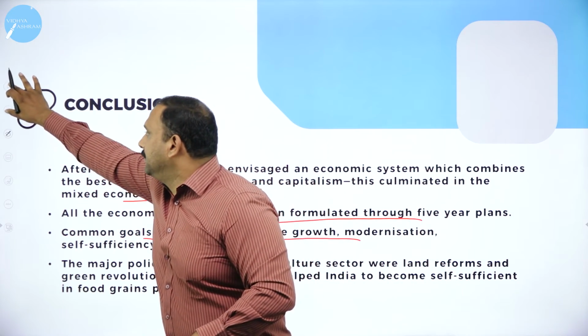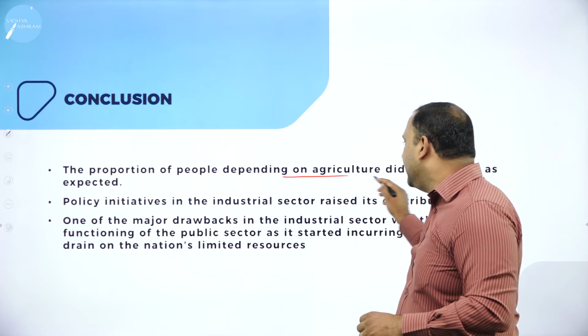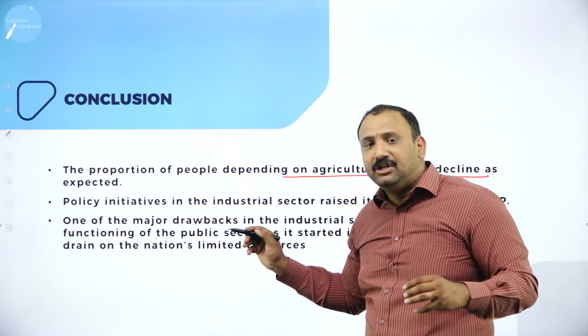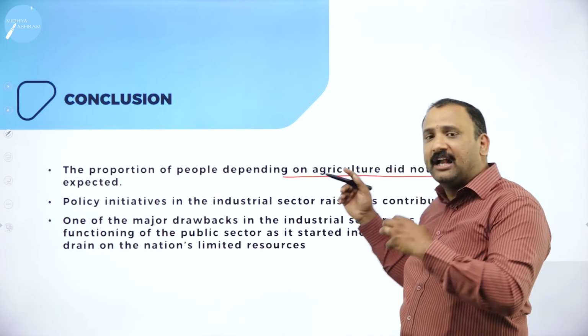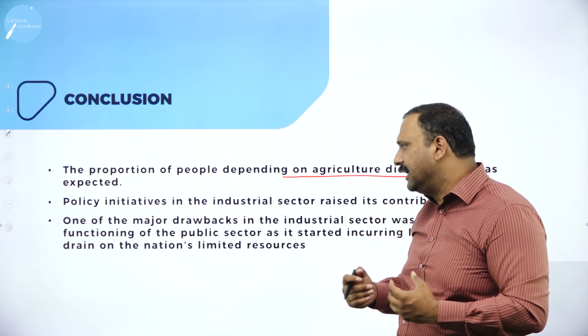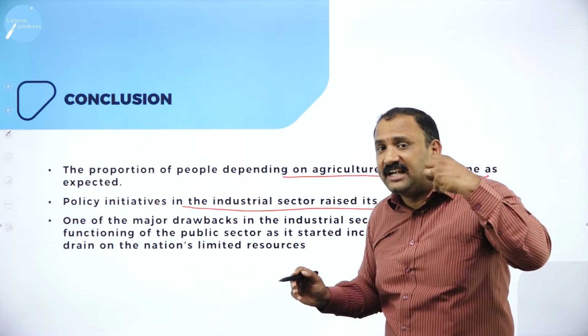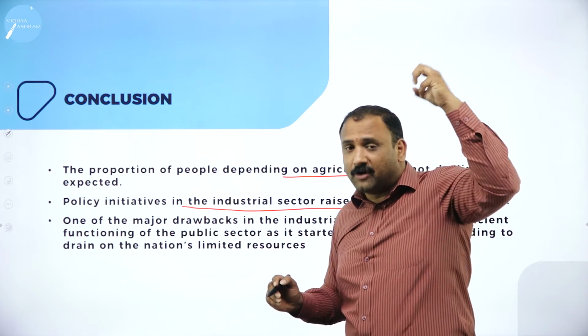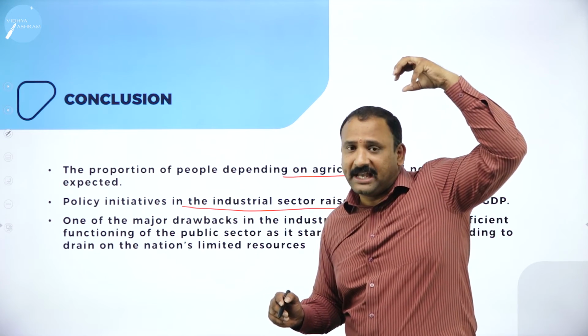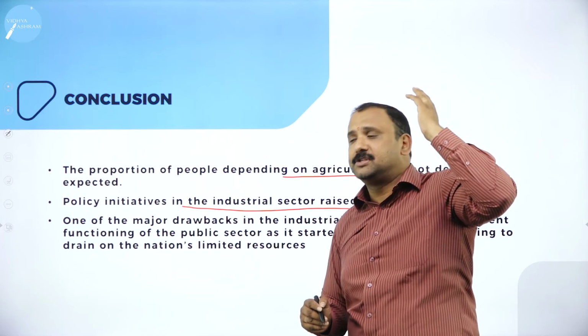Now, moving forward, we also understand that the proportion of people depending on agriculture did not exceed and did not decline as expected. There was growth happening, and the policy initiatives in the industrial sector raised its contribution. Because of the policy factors, because of the importance given to the industrial sector, automatically there was huge growth.